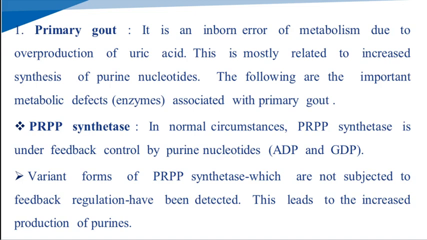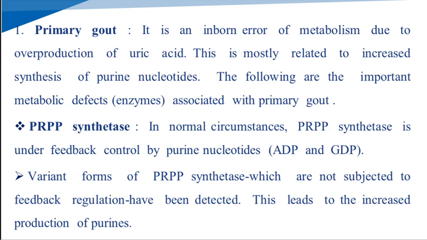When the purine nucleotide synthesis increases in our body, the degradation of the purine nucleotides leads to the overproduction of uric acid in our body. So the main important metabolic enzymes are related to the purine nucleotide synthesis. Ultimately they link with the uric acid overproduction. The first in that is the PRPP synthetase enzyme.